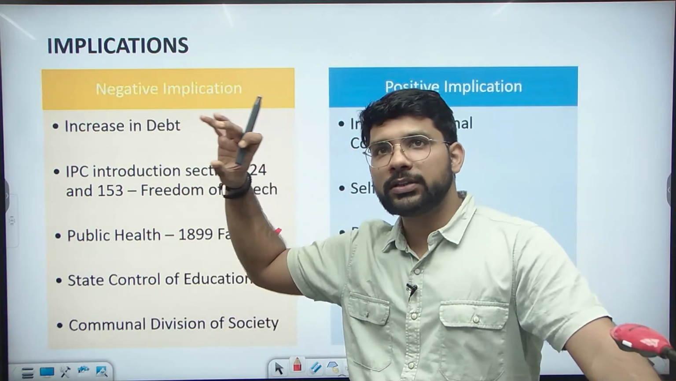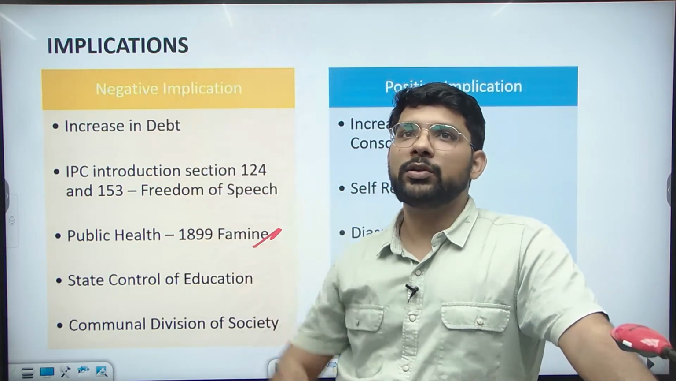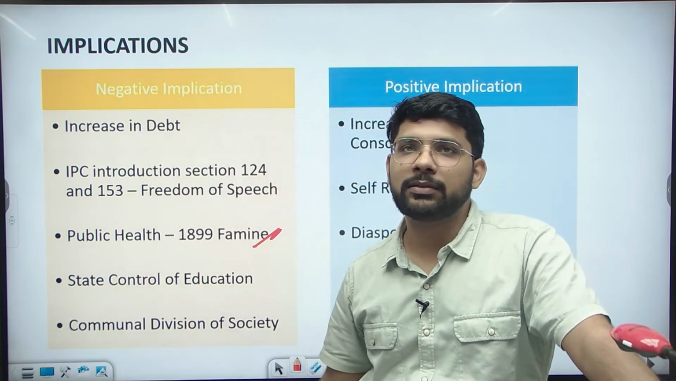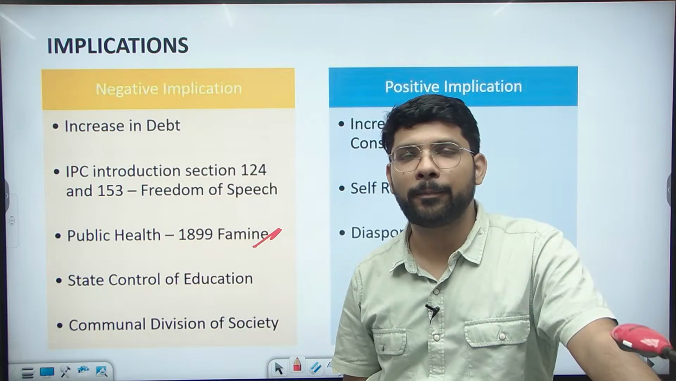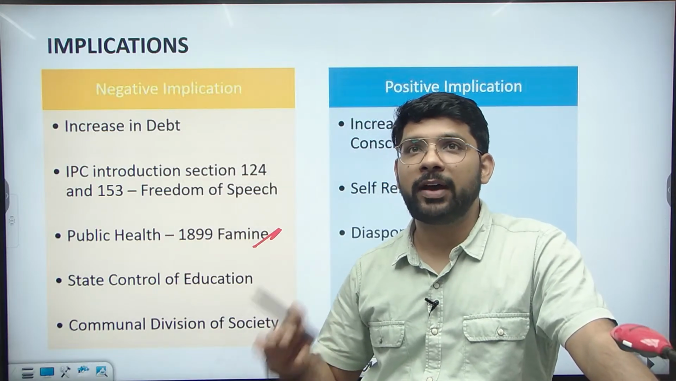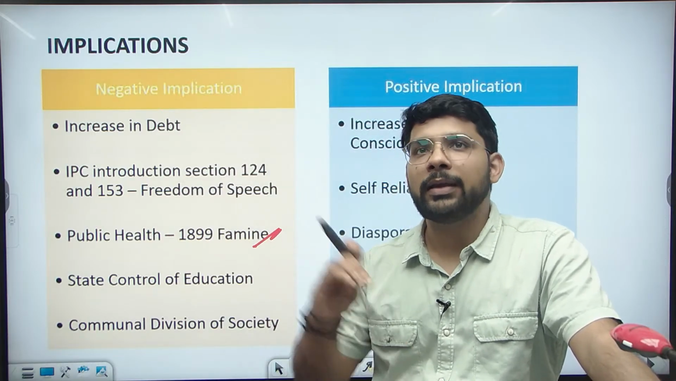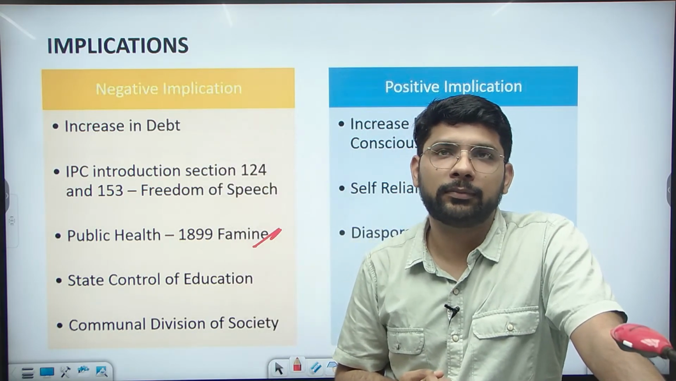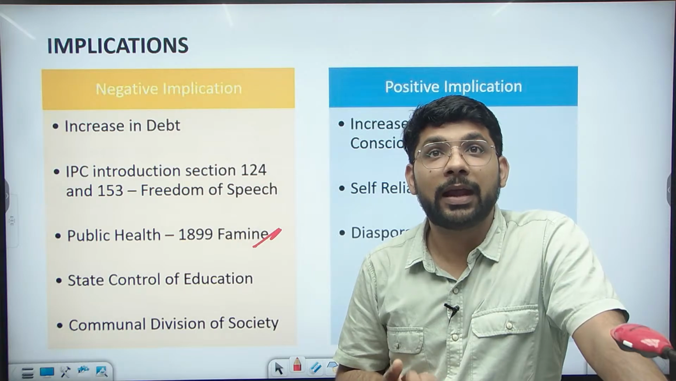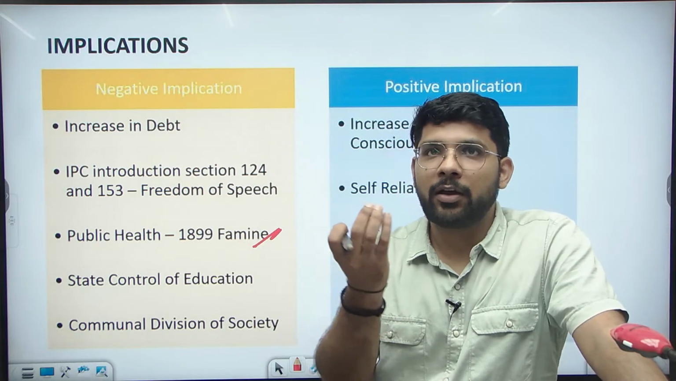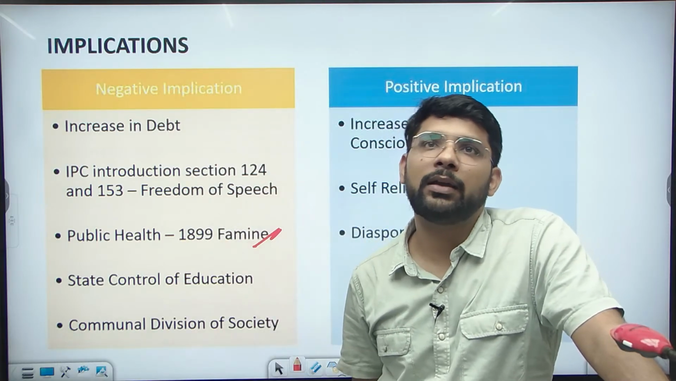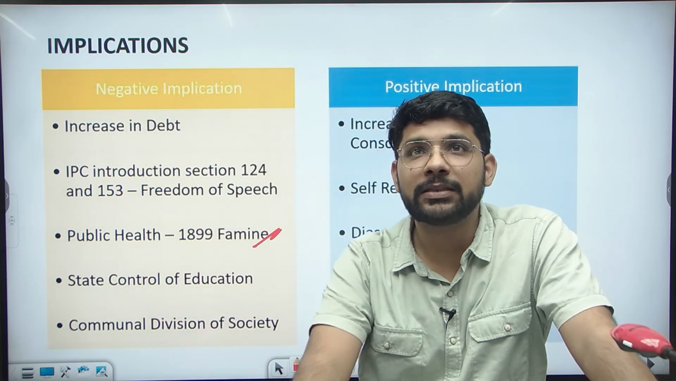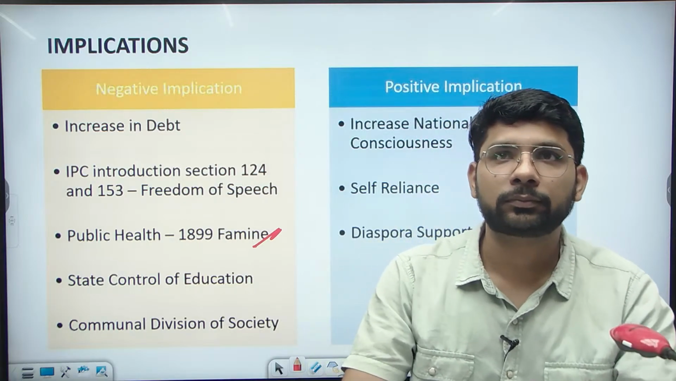State control of education means that now, under the Indian Universities Act, all the universities in the country were under the central government. So the final approval was in the hands of the central government. The recognition was in the hands of the central government. So that was a major issue. If the central government is not recognizing the university, then the degree will not be valid. So that is the state control of education.